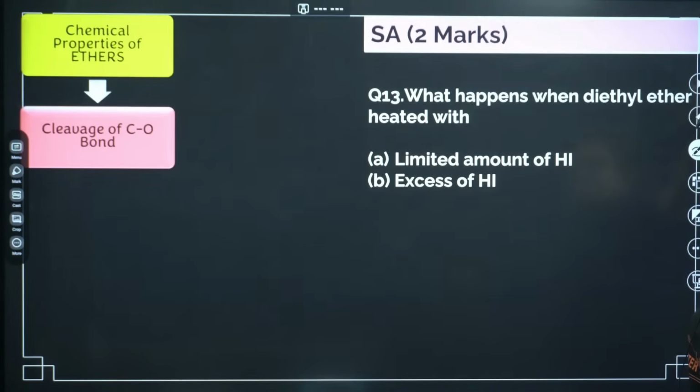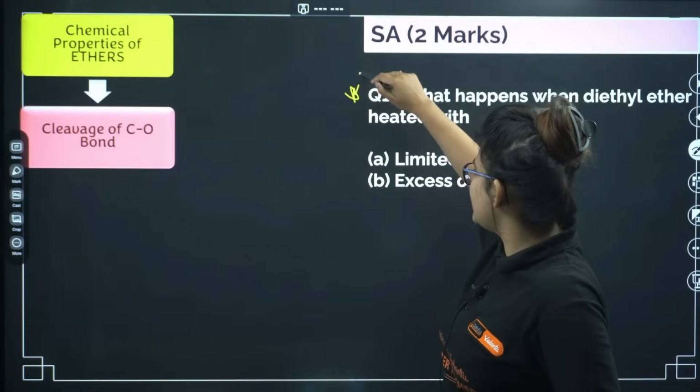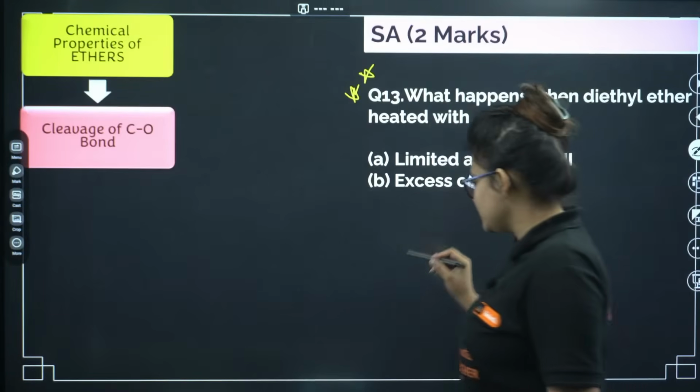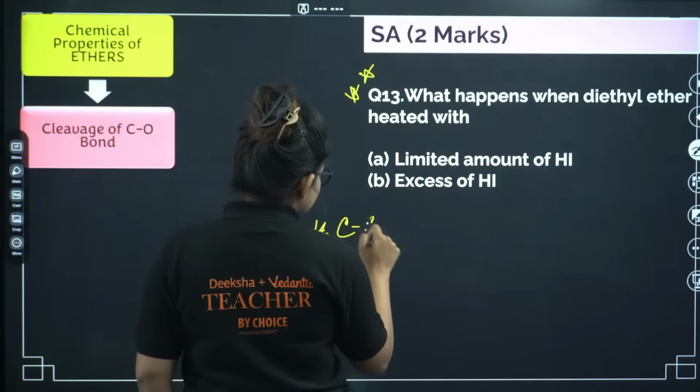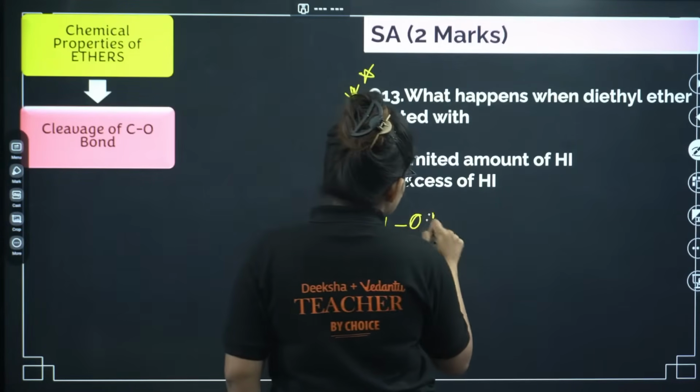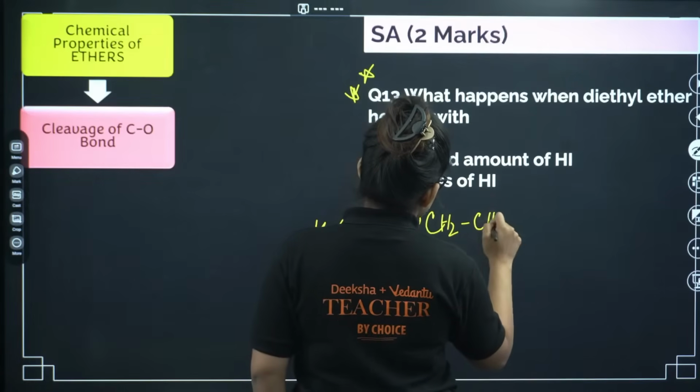Okay, next, what happens when diethyl ether is heated with limited amount of HI and excess amount of HI? Very important question. So if you are having diethyl ether, that is basically CH3CH2OCH2CH3.